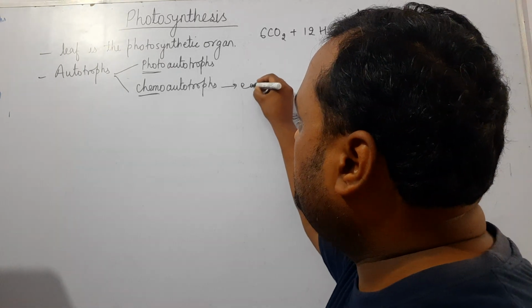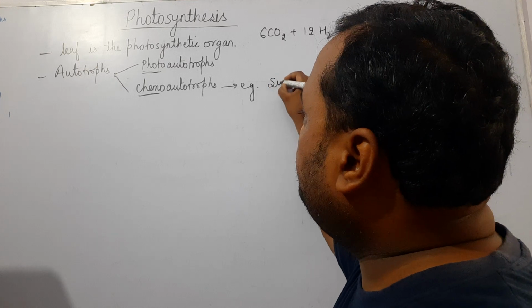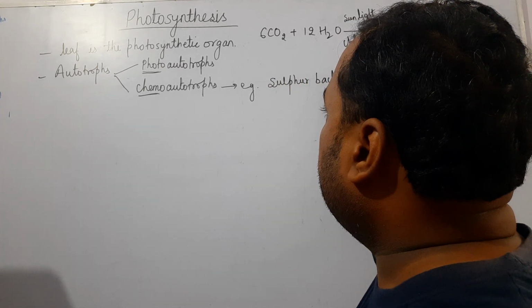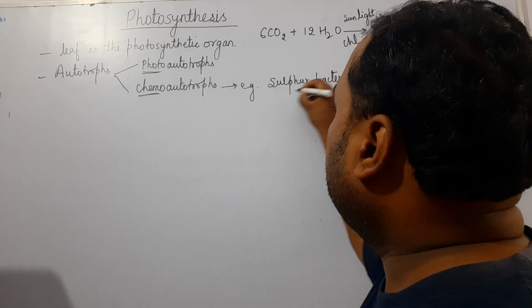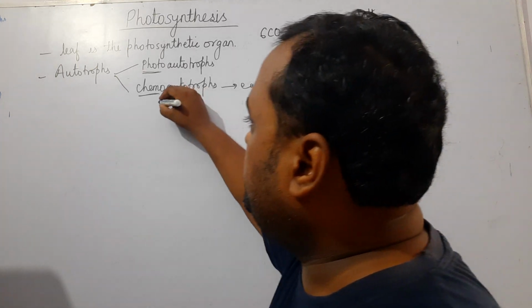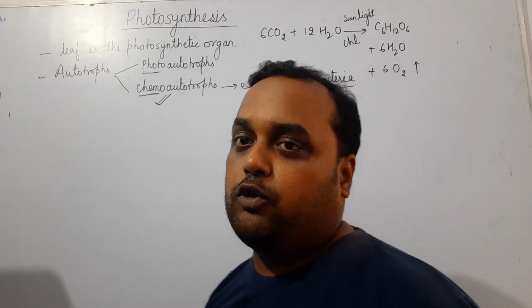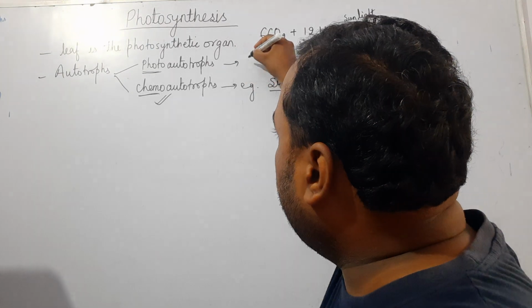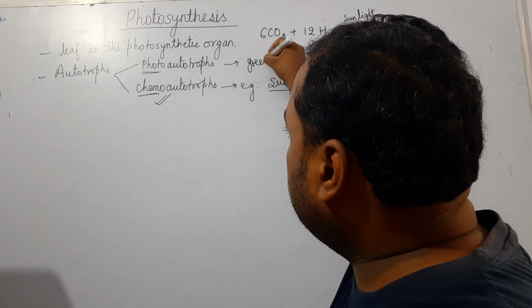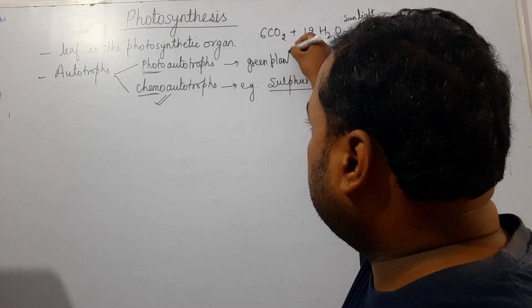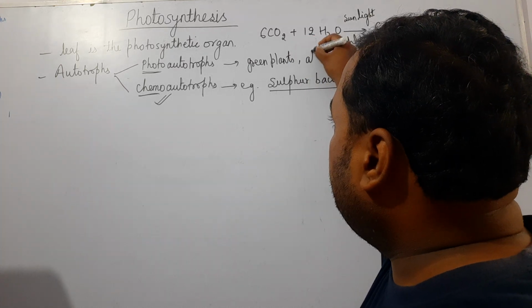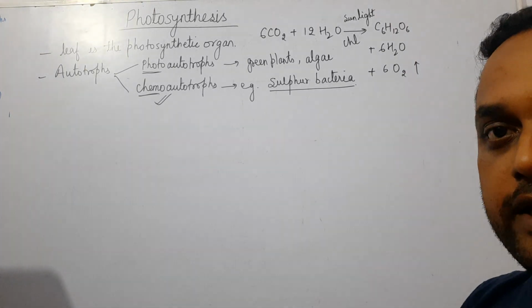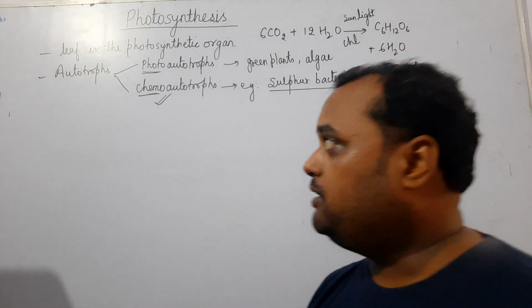For example, different kinds of sulfur bacteria are present in the ecosystem, which are considered the chemoautotrophs. Okay, now the photoautotrophs are mainly green plants as well as most of the green algae.